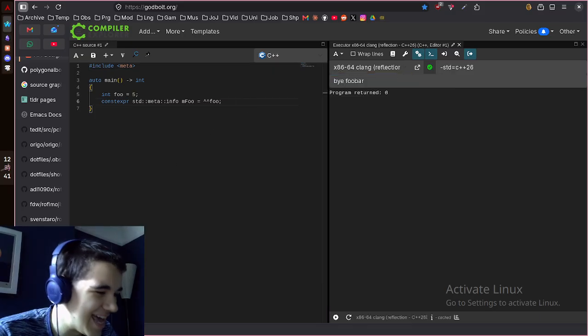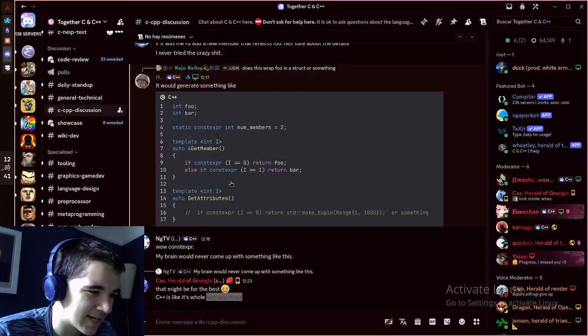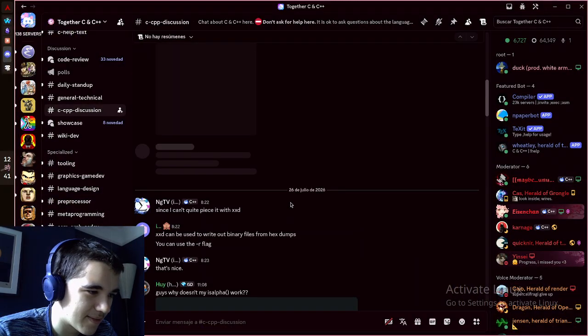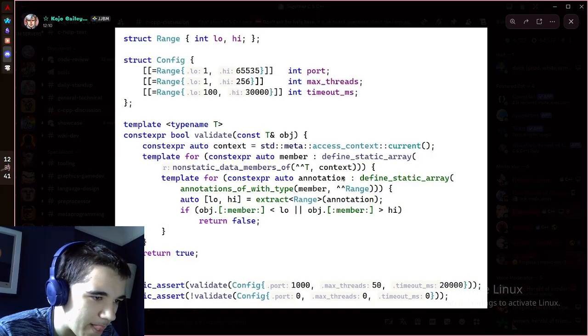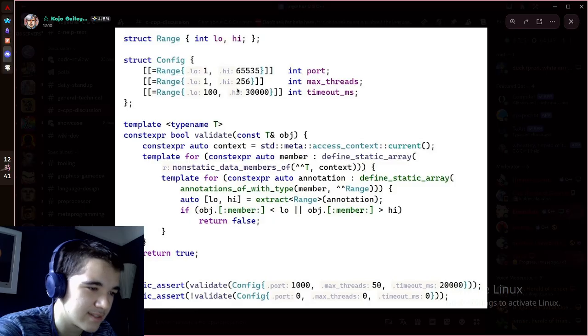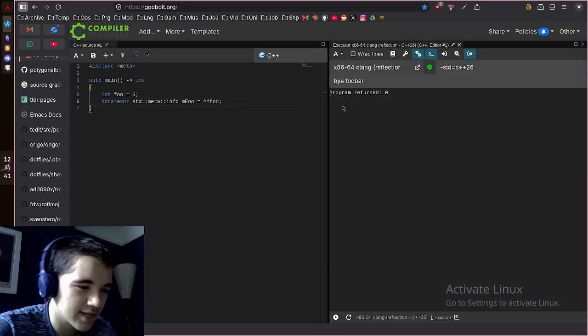I don't know how to use it. Let me have a look at the example that I sent, because maybe it'll give me some hints here. Like here reflecting here, but it gives me annotations of type. I mean, I could try recreating this, I guess, but not much reason to do that right now. I've already seen how it works.